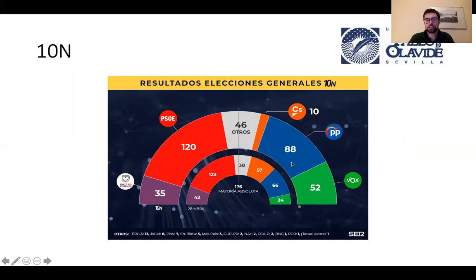The main change in these elections is a small growth of Partido Popular, but then you can see how Ciudadanos almost disappears. This was a tragic result for Ciudadanos, a really bad message on Spanish society and how polarized it is at the moment. On the other hand, you can see how Vox, this extreme right-wing, populist party, grew in the elections to a point that they are now the third political party in the Spanish parliament, which is, in a sense, I have to say, worrying.